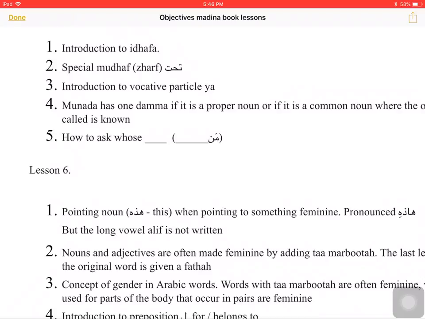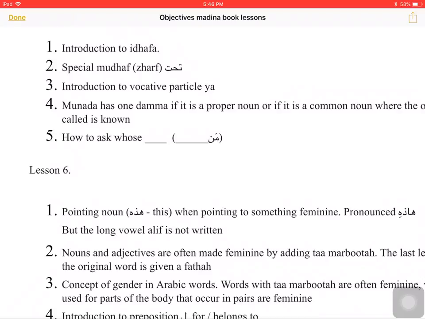We were taught about the special dhuruf. Tahta was introduced to us. Also, we were introduced to the vocative particle ya. The Arabic term is harfu nida. And we were taught that the munada will have only one dhamma if it is a proper noun. Ya yasiru, not ya yasirun.